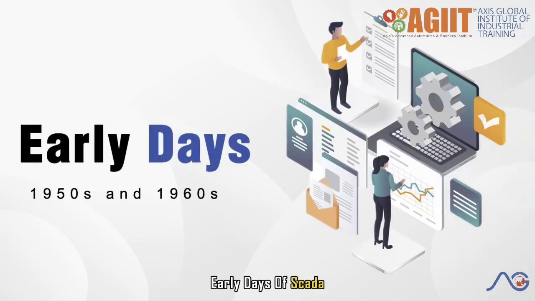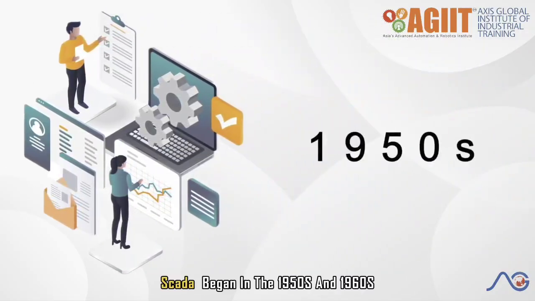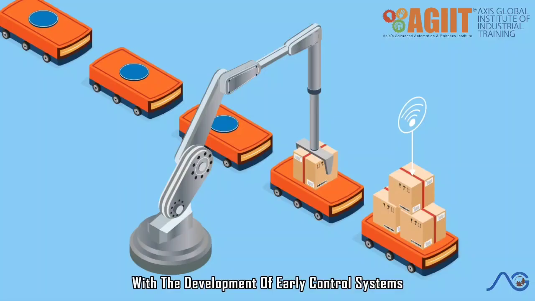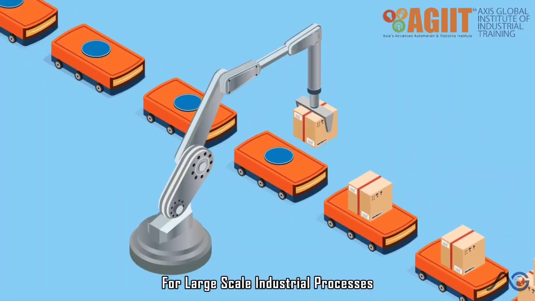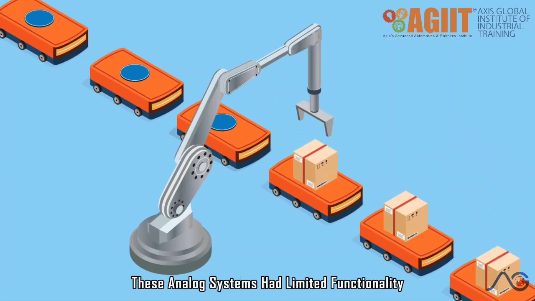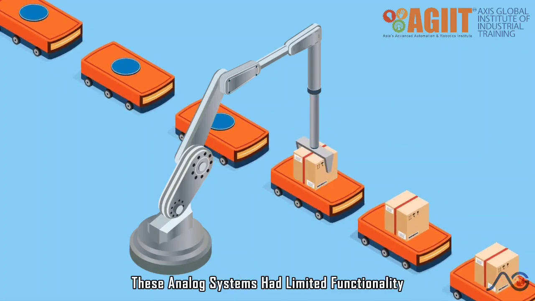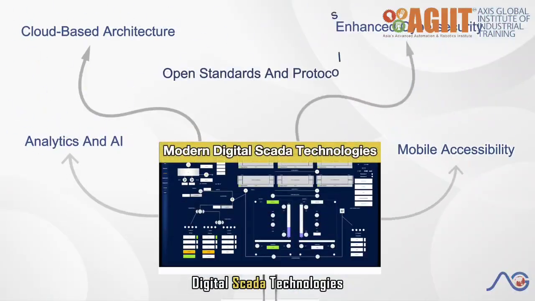Early days of SCADA. SCADA began in the 1950s and 1960s, with the development of early control systems for large-scale industrial processes. These analog systems had limited functionality but laid the groundwork for modern digital SCADA technologies.